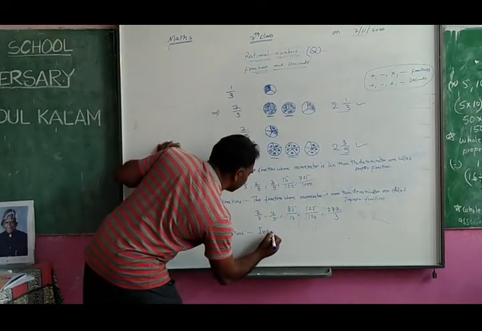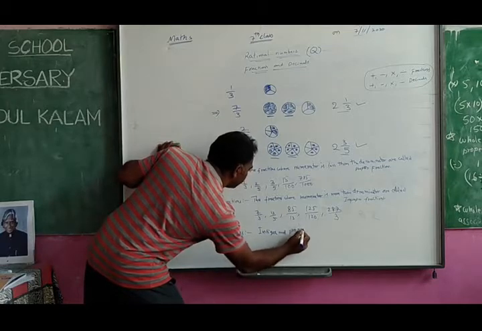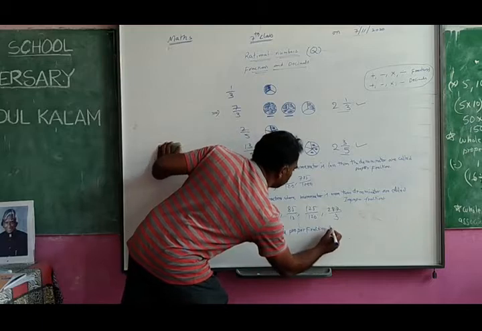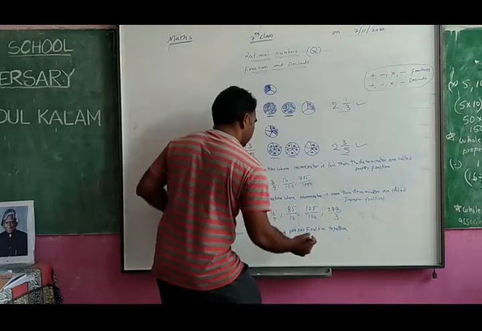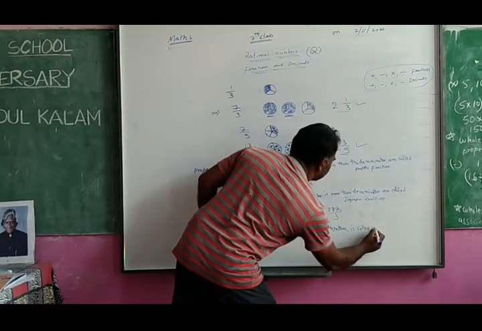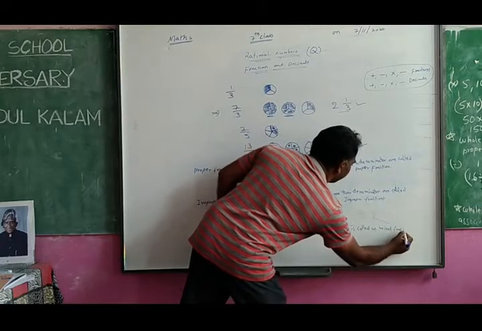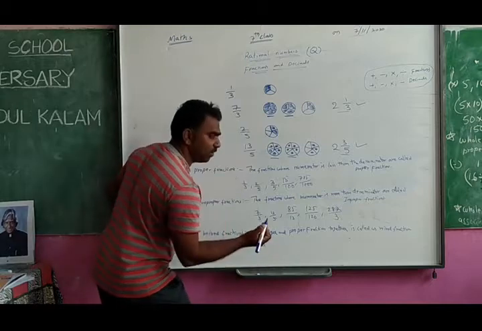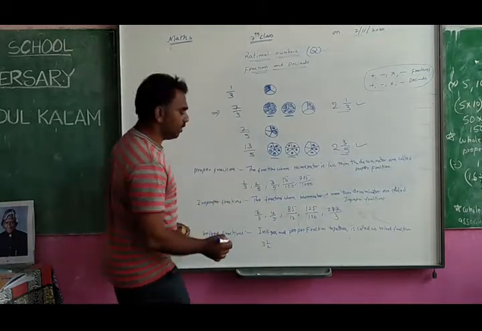An integer and a proper fraction together is called a mixed fraction. So for examples, you take any one integer and one proper fraction, like 3 1 by 2.